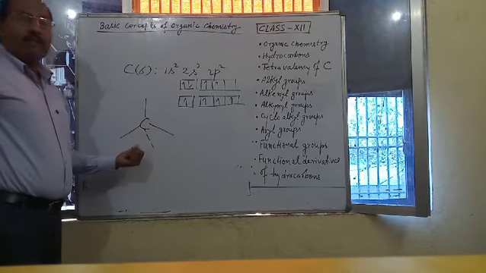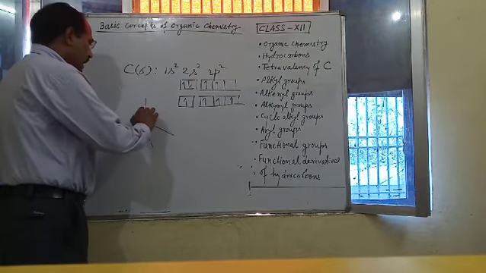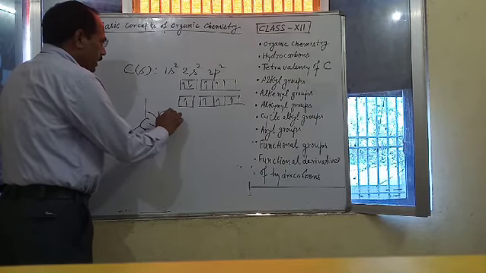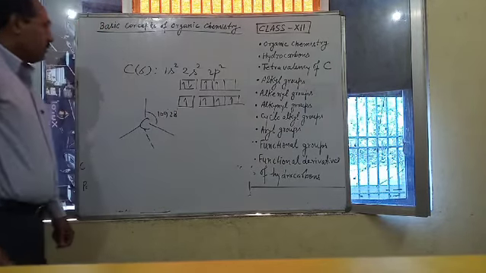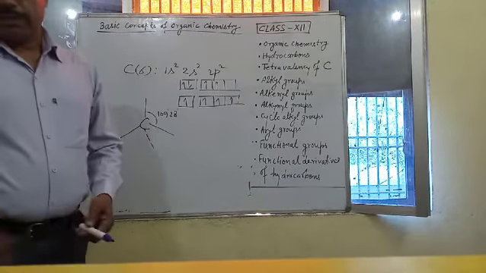This is known as tetravalency of carbon atom, and angle between any two valency is 109 degree 28 minutes.